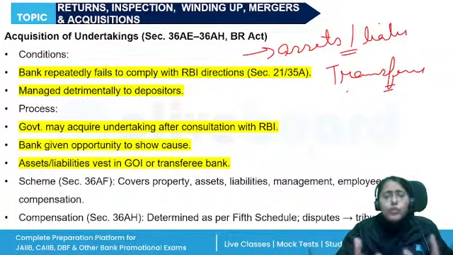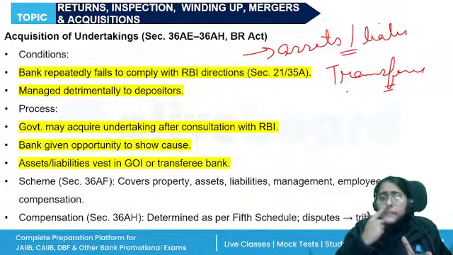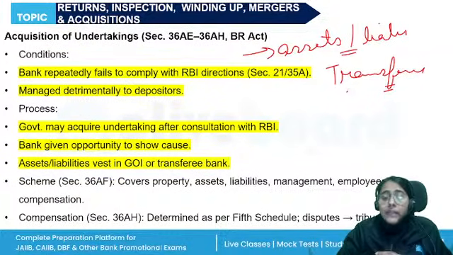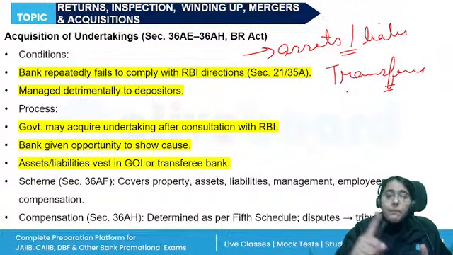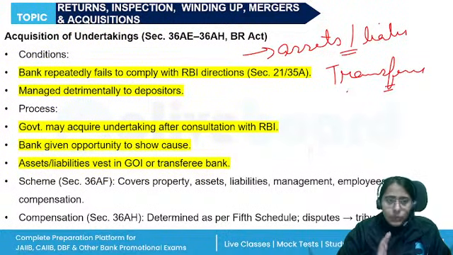The scheme will include all the matters relating to the property, assets, liabilities, board of management, employees, their terms and conditions, and payment of compensation to the shareholders. The central government can also modify or vary the scheme after consulting the RBI. How is the compensation to the shareholders given? It is again determined by the central government. If any person is aggrieved by this compensation, they can make an appeal to a tribunal. A reference can be made to a tribunal.